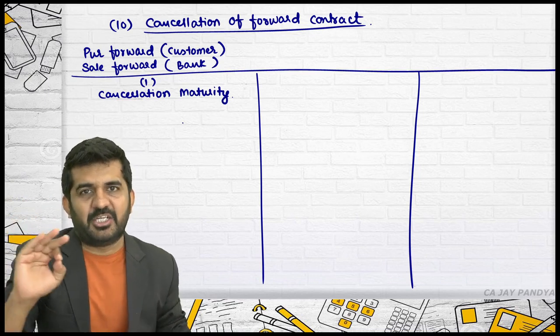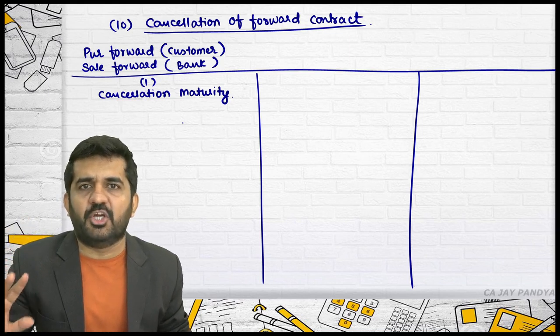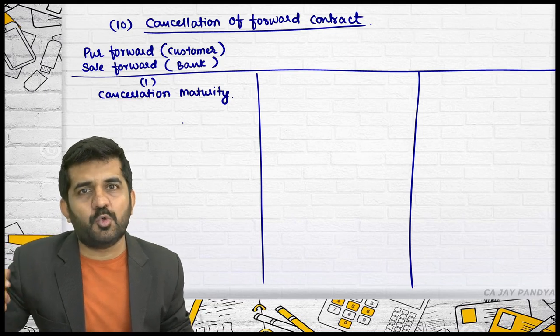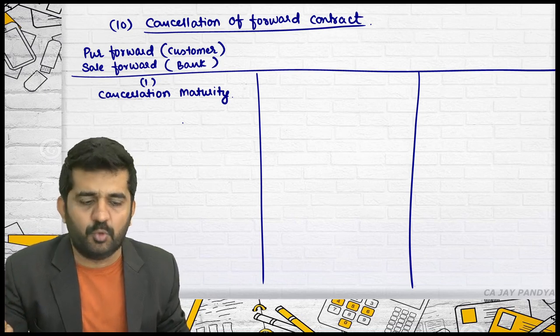Believe me, it is settlement by differences. Bank will find out because of cancellation of this contract what is a profit or loss to the bank. If it is a loss to the bank, it will charge the customer. If it is a profit for the bank, it will give it back to the customer.